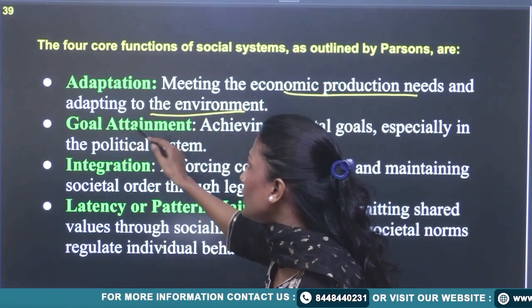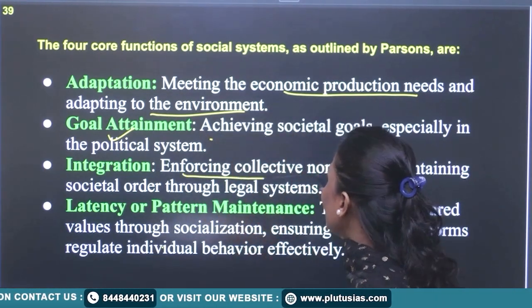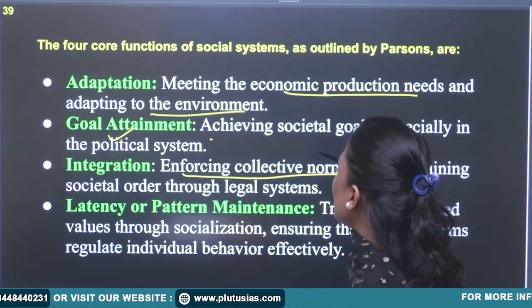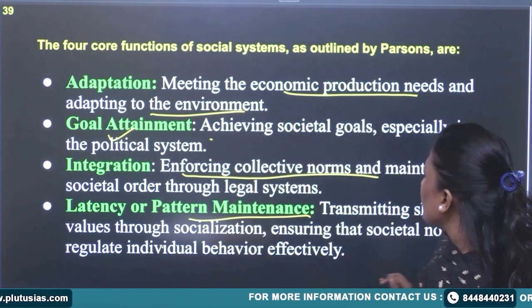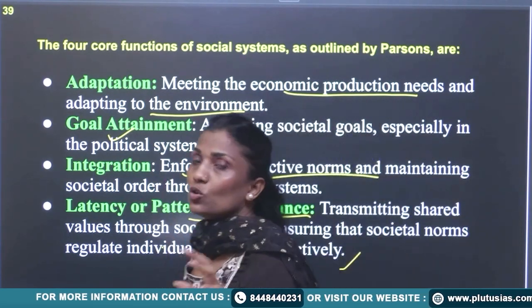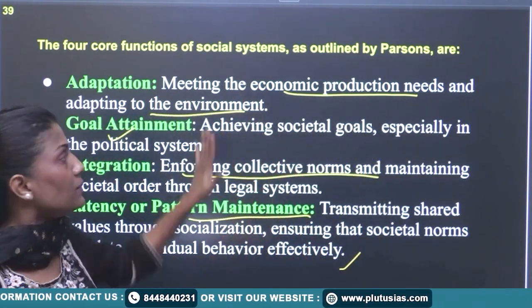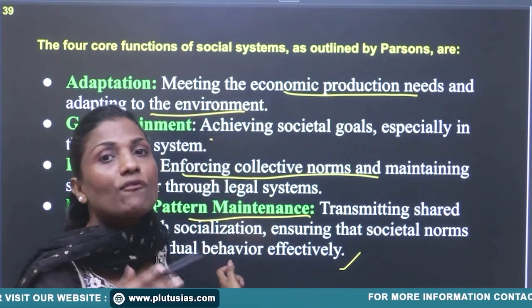For that, you need to have some political system. Then you need to be integrated, with collective norms maintaining societal order. And pattern maintenance: transmitting shared values through socialization, ensuring that societal norms regulate individuals. So you can read it from here. This is good content which you have to write.